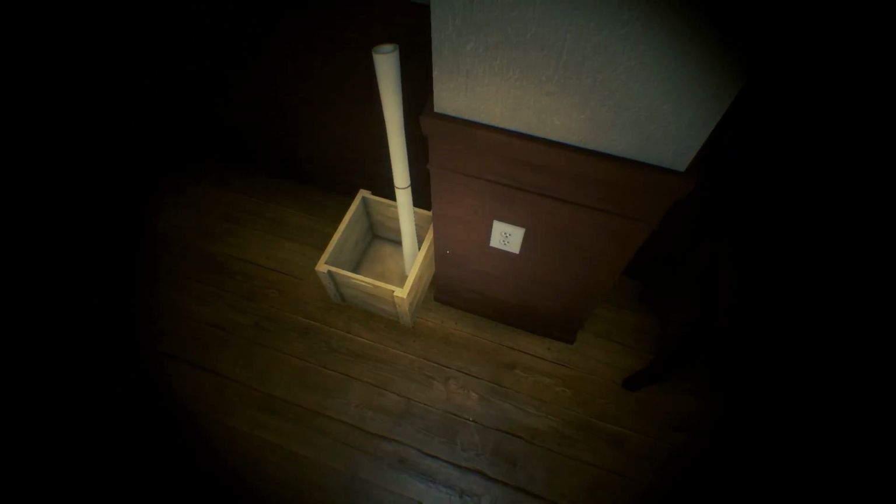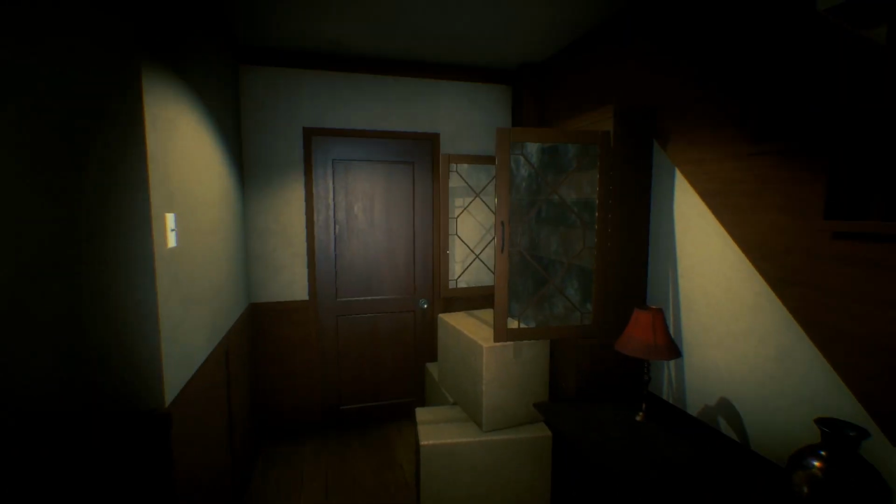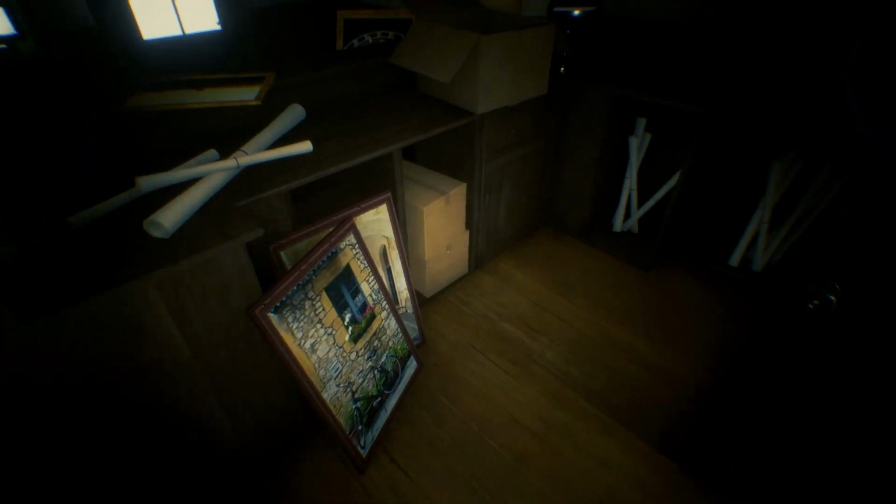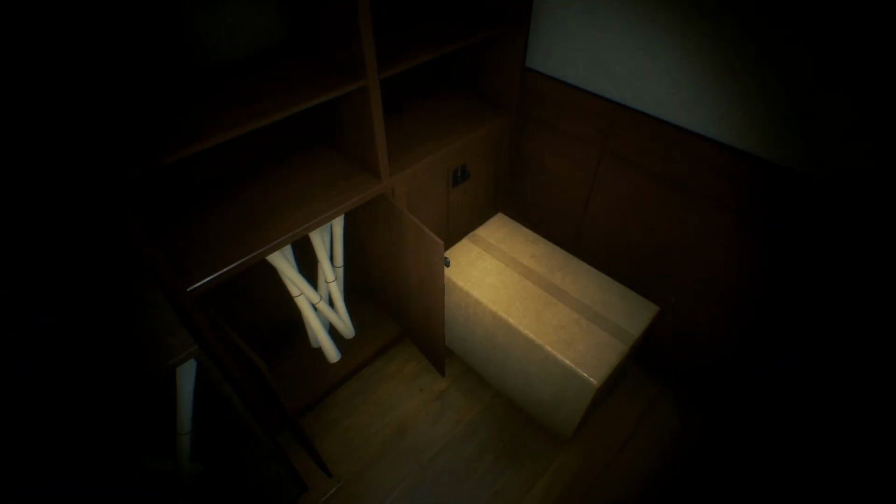Oh shit. Okay, I think that's everything in here. I can't go through that door. They can't be unlocked. I have no more key. Oh, no. Damn. Okay, well, now it's everything.